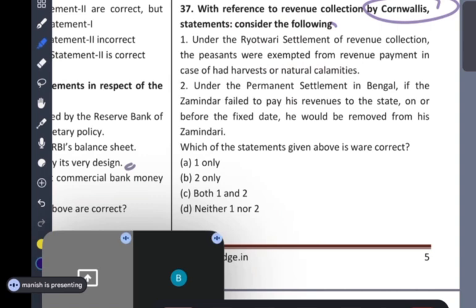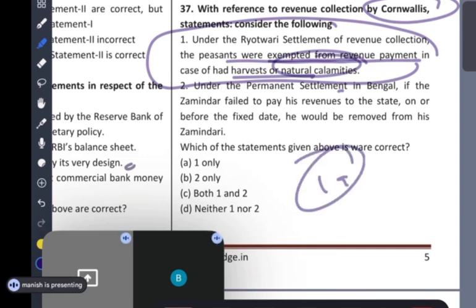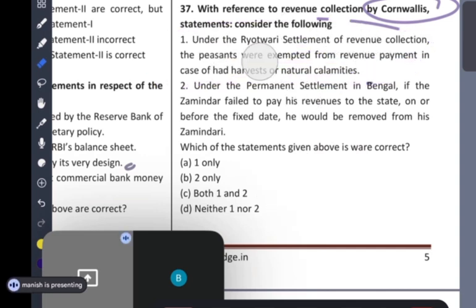Now, guys, do you think the British would be so merciful that they would exempt the peasant from the revenue payment in a natural calamity? No. If this were so, in the movie Lagaan there would have been no story. In the Amir Khan movie Lagaan, they have shown this exploitation of the farmers. So, guys, this is not possible. They are not that merciful. Two has to be right.